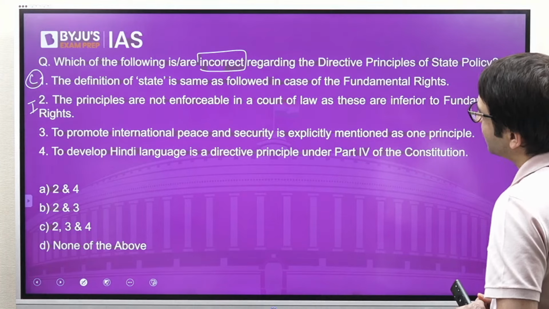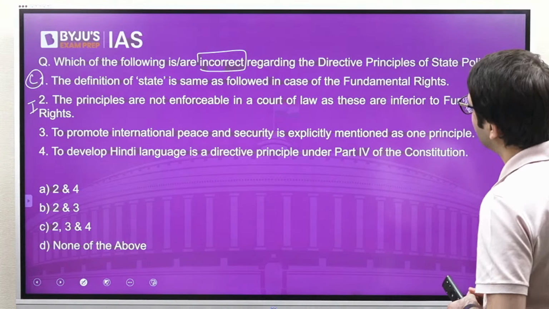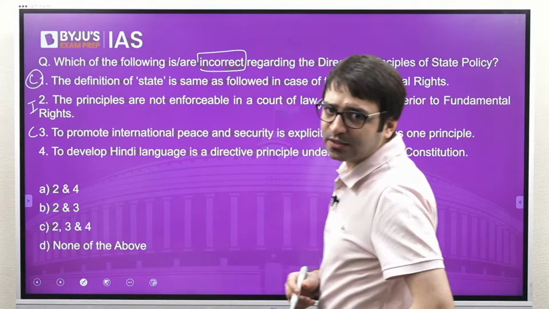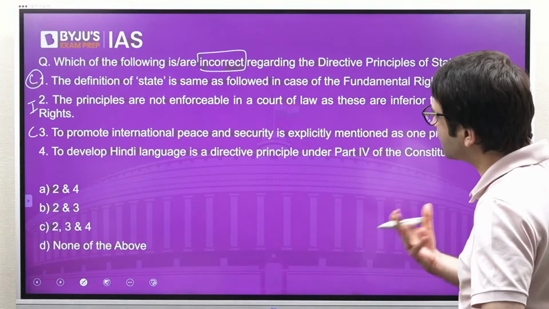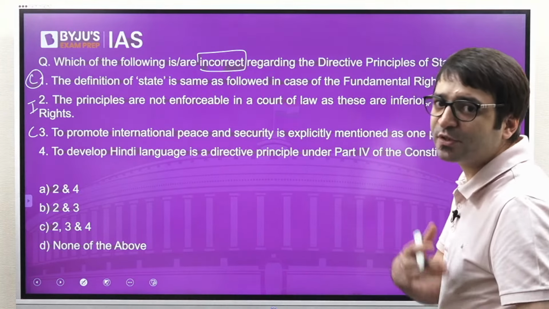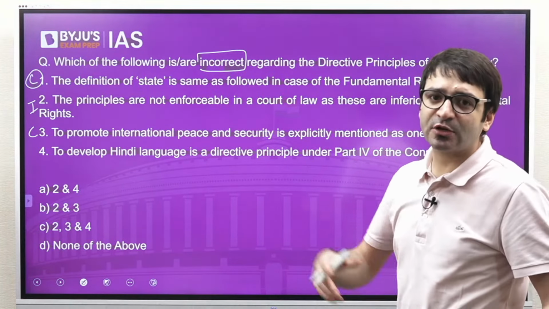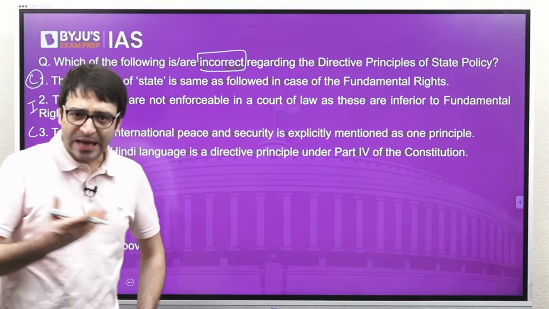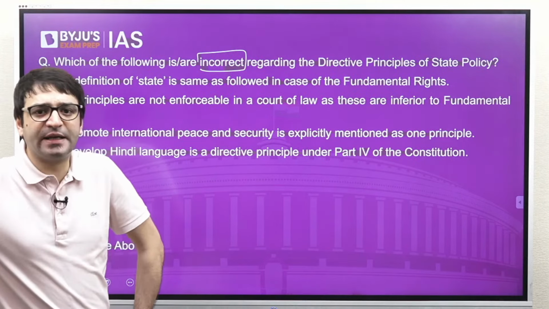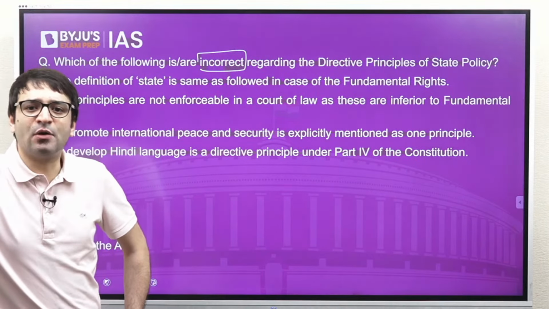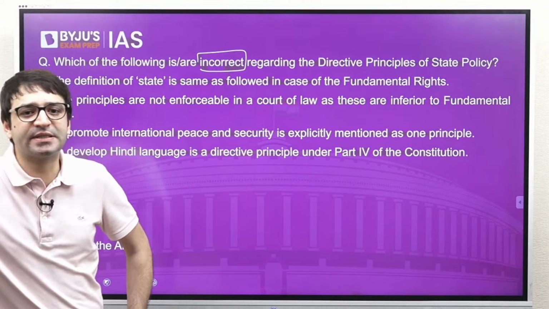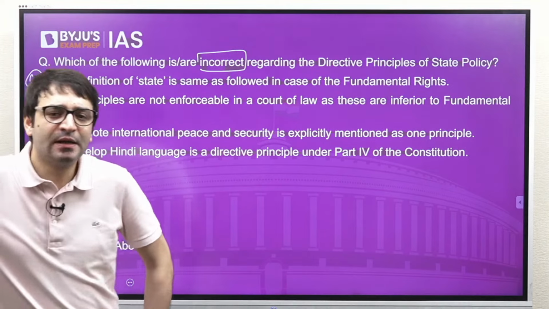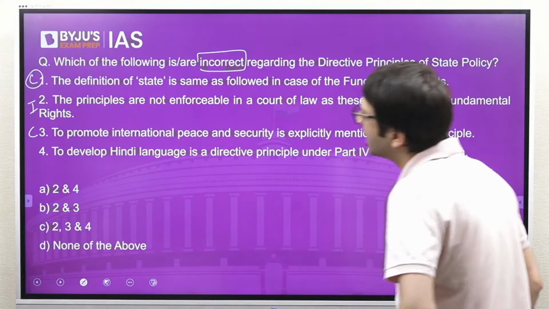To promote international peace and security is explicitly mentioned as one directive principle. Correct? Under Article 51 of the Constitution, to promote international peace and security is one of the directive principles. And this becomes important in the backdrop of Ukraine-Russia controversy, where the Prime Minister Modi and the central government justified their take on Russia-Ukraine on the ground saying that we encourage peaceful settlement of all disputes because that is something which our Constitution mandates under directive principles of state policy.